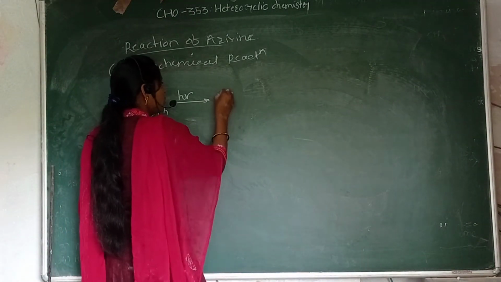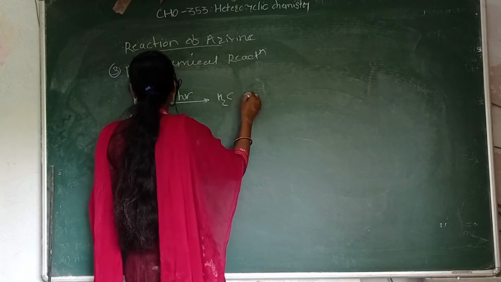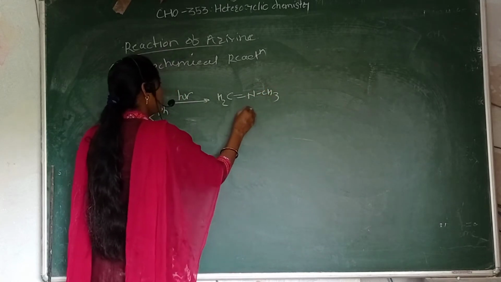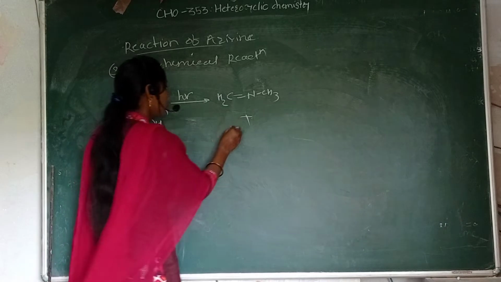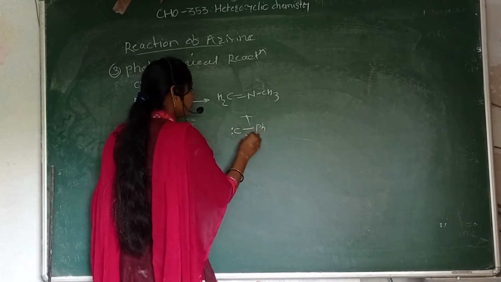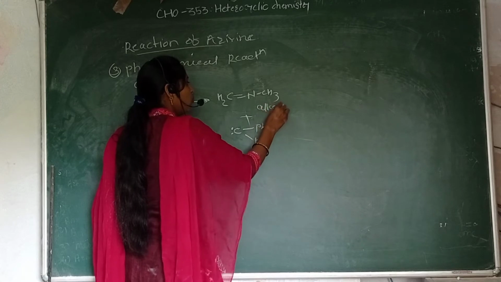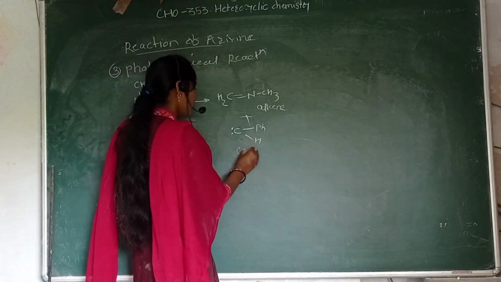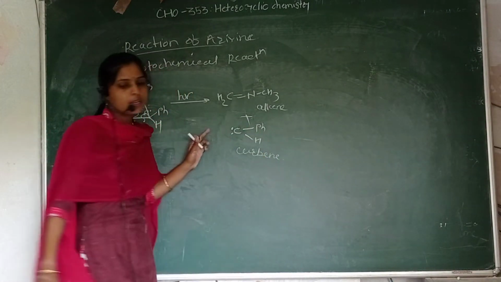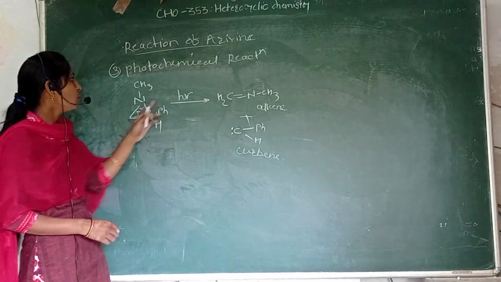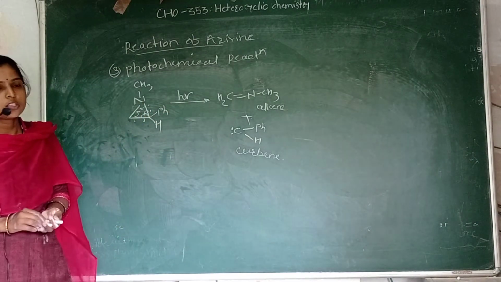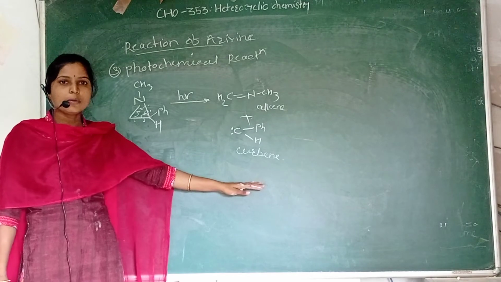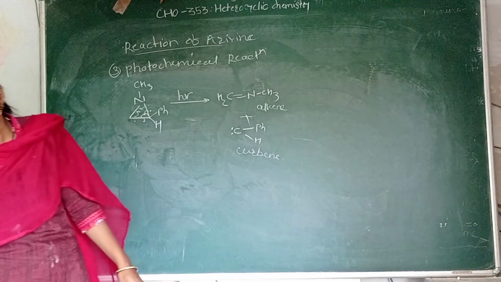Here CS2 double bond NCS3, and here the presence of the carbene. In the photochemical reaction of the aziridine ring, there is formation of the alkene and carbene. See here, alkene and carbene. This is the photochemical reaction. This is also an important reaction. When light is passed, first of all there is formation of an alkene and carbene derivative from ring opening of the aziridine compound.